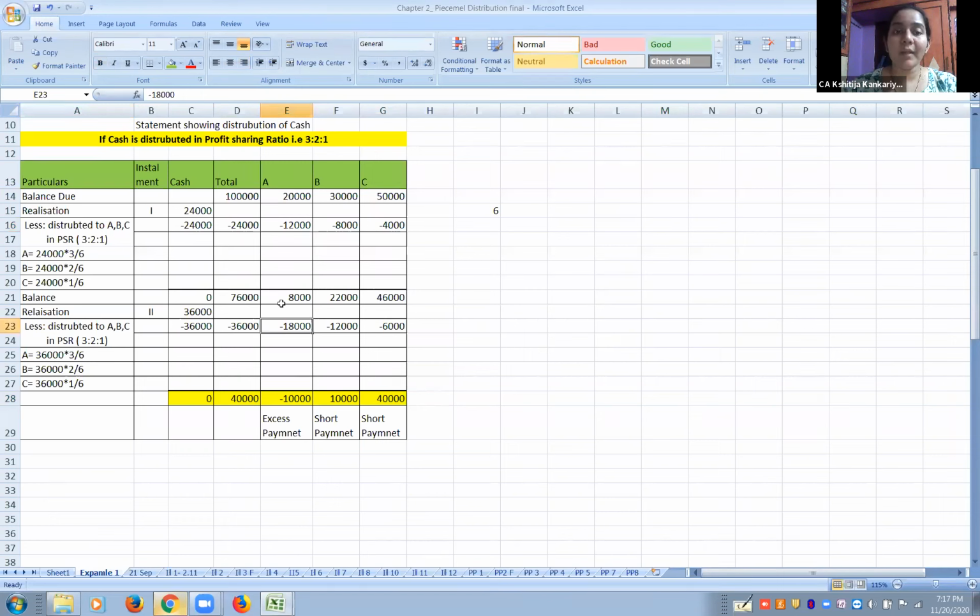So we paid him excess. Actually, he only needed to be paid 8,000, but because of this profit sharing ratio, he got 18,000. That means he got excess 10,000 rupees. Yeah, correct. So that's what his balance is coming negative. Here he should have been paid only 8,000, but because of that profit sharing ratio he got 18,000. So he got excess payment of 10,000. Okay, so below that you have to write excess payment, negative 10,000.